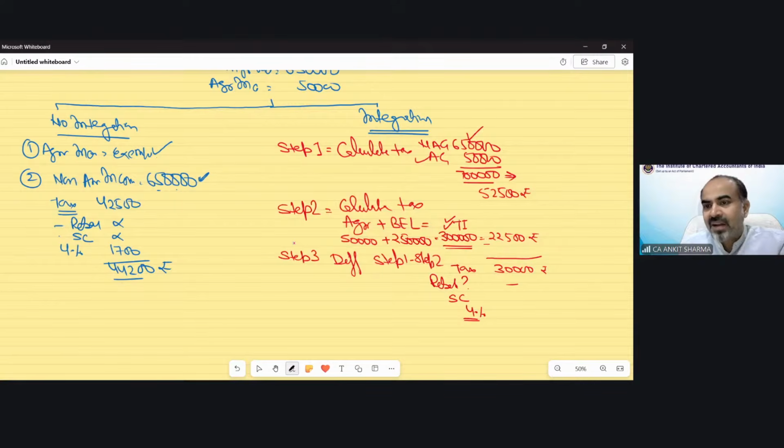And after that, our tax liability would be, there is something, 3 lakh rupees, 22,500. And there would be, just a second, 7 lakh tax is this up to 3 lakh rupees.